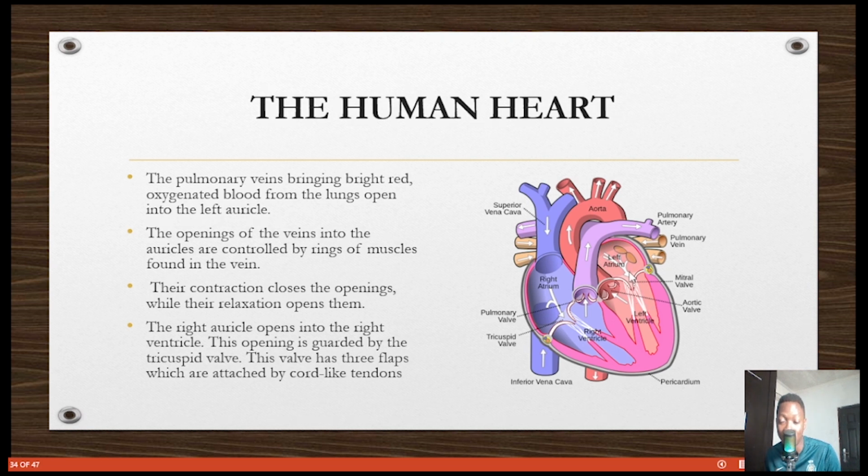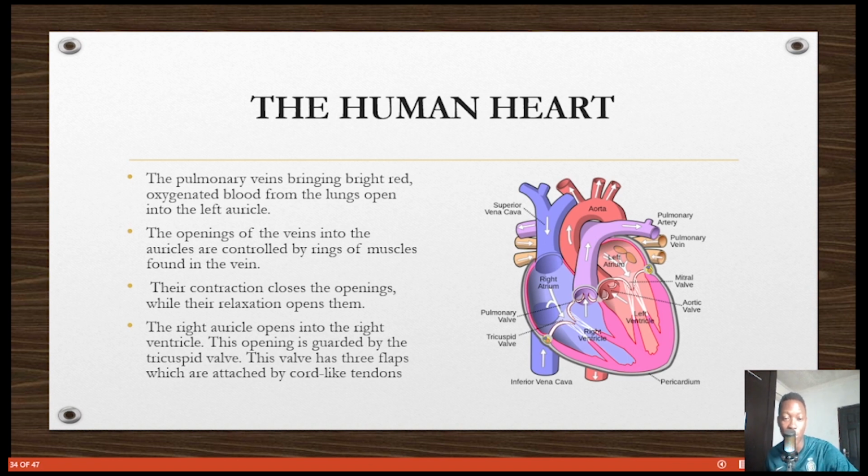You can see this valve. It's called the atrial valve. Blood will be pushed into the left ventricle. Then from the left ventricle, it is pumped directly into the aorta and into the rest of the body. Oxygenated blood, so that one contains oxygen. The cells are happy, they're taking out the oxygen. Then the blood moves from the rest of the body back into the right atrium, right? To the right ventricle. And then it is pumped back through the pulmonary artery into the lungs to be oxygenated again. It happens like that continuously.